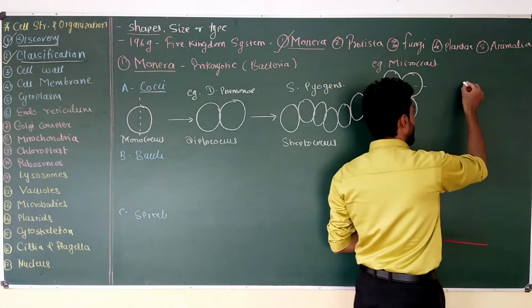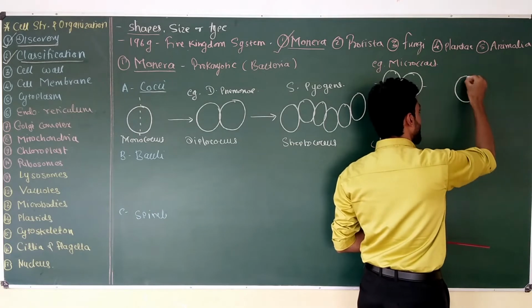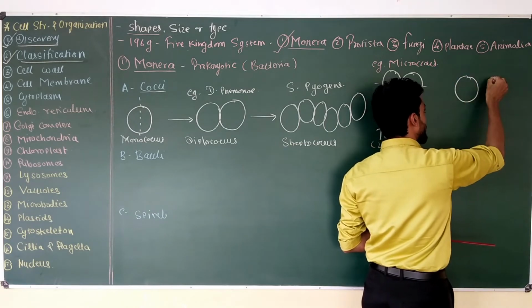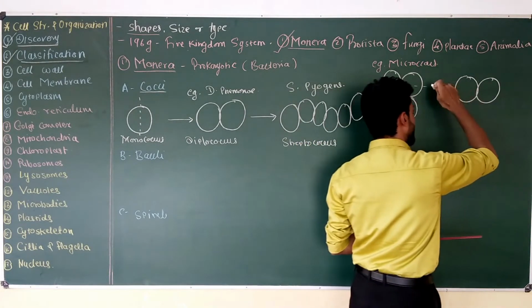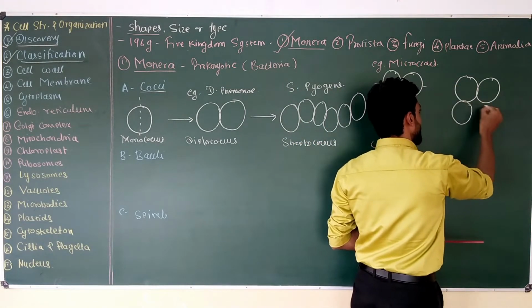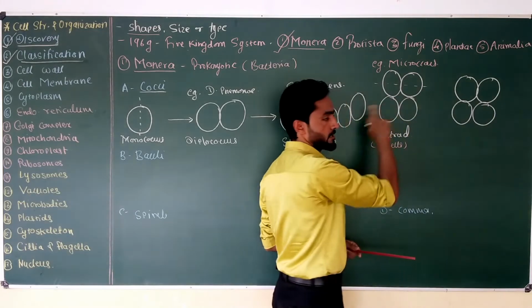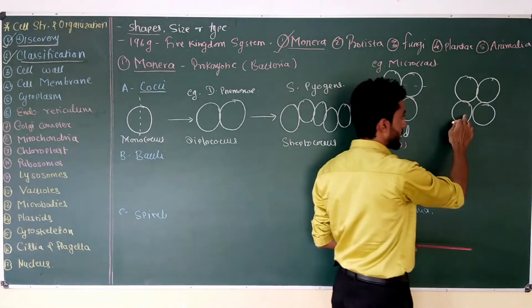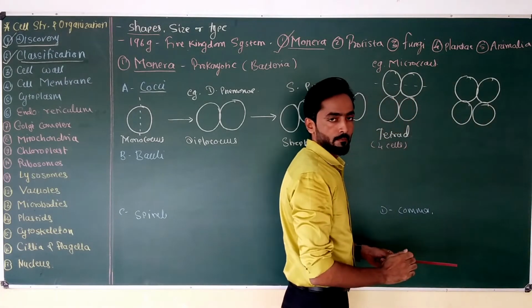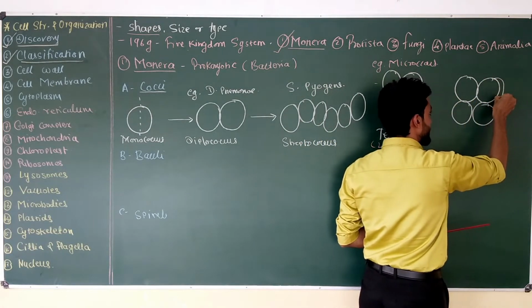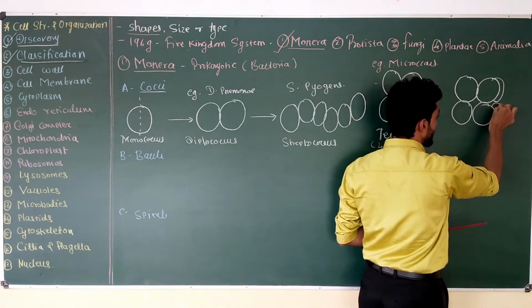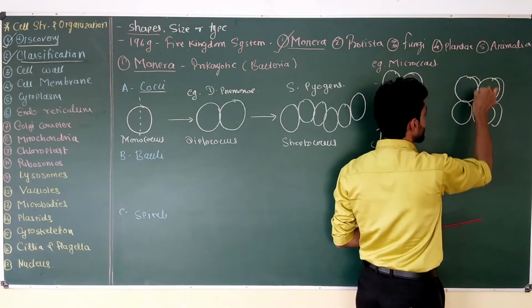If a single cell divides in one plane, it will produce a Diplococcus arrangement, and if this Diplococcus divides in a second plane, it will produce a tetrad arrangement. If this tetrad divides again in a third plane, they will produce an arrangement like this. Each cell produces two different cells.